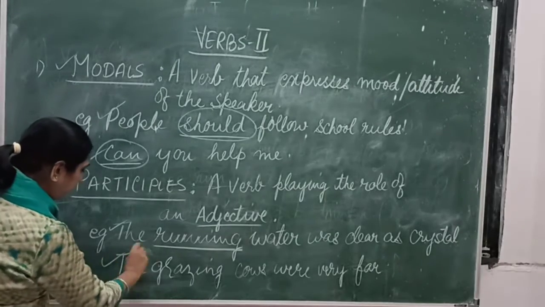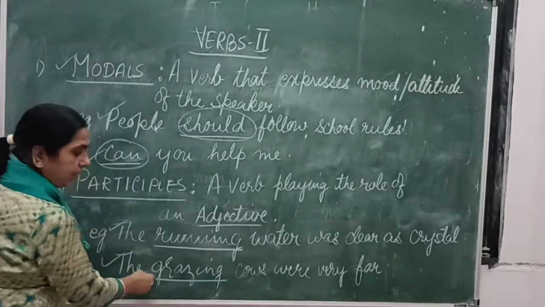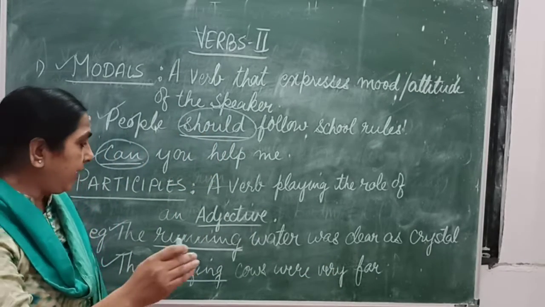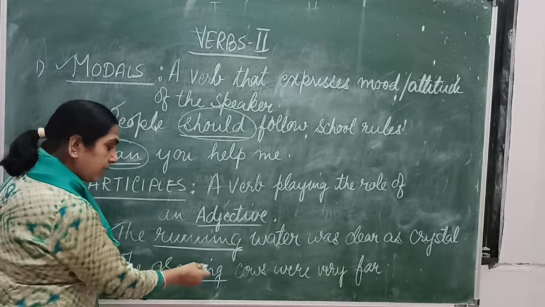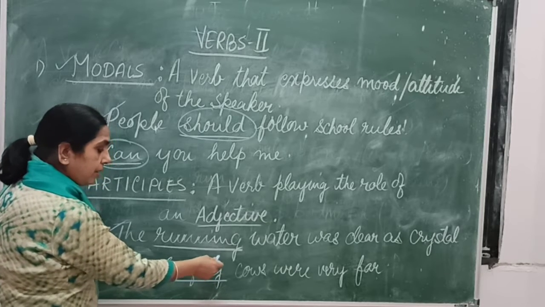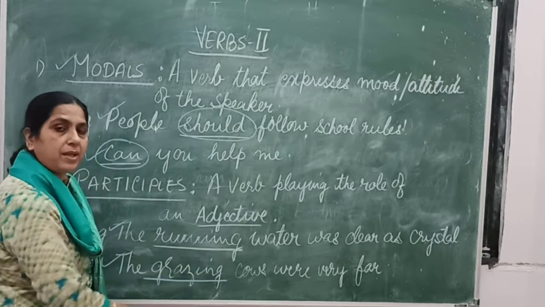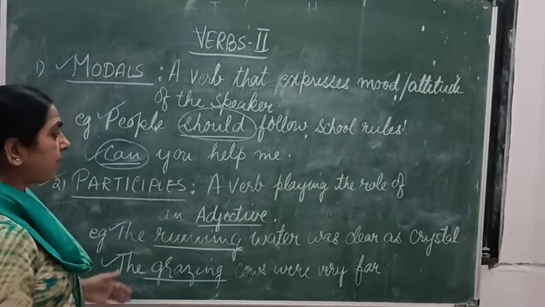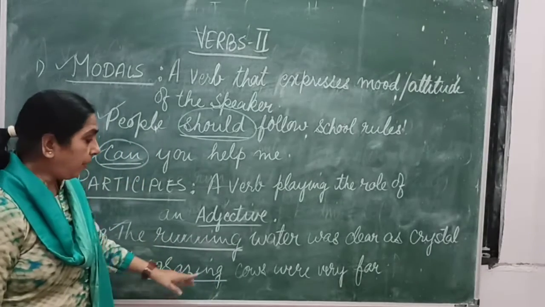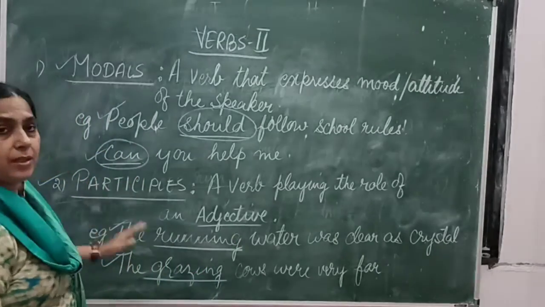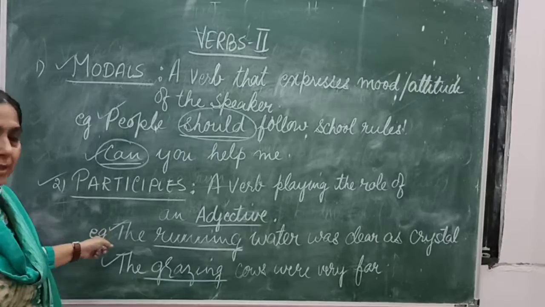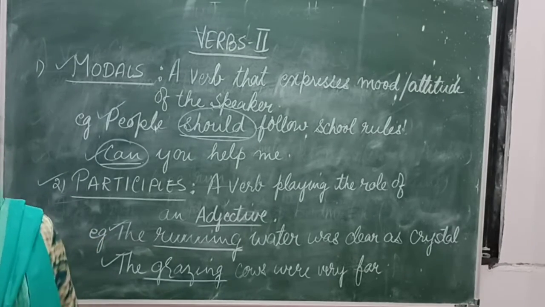Another example: the grazing cows were very far. Now here, what were the cows doing? They were grazing. The grazing cows. So the word grazing over here is coming as an adjective. So when the verb is acting as an adjective before the noun, like here running, grazing, then they are called participles. Right? So I hope you understand what modals and participles are. Then the third concept we are going to discuss.